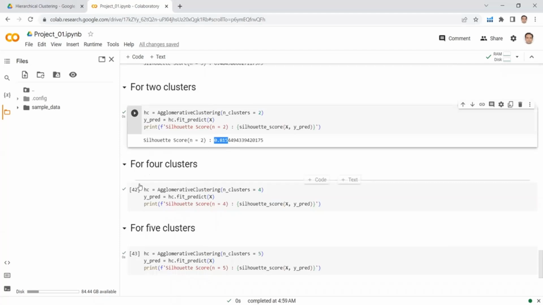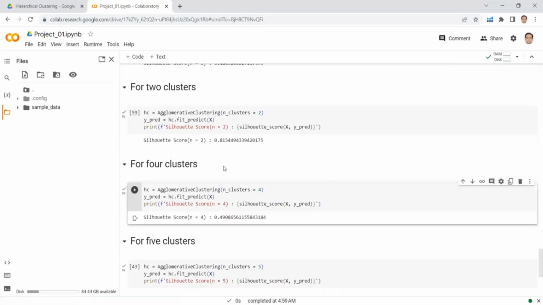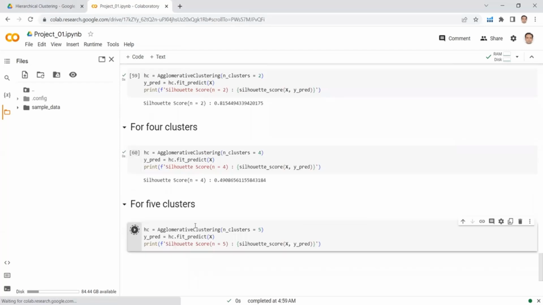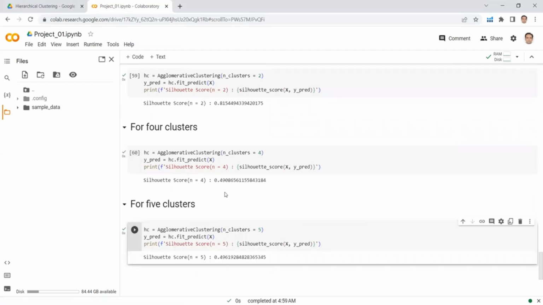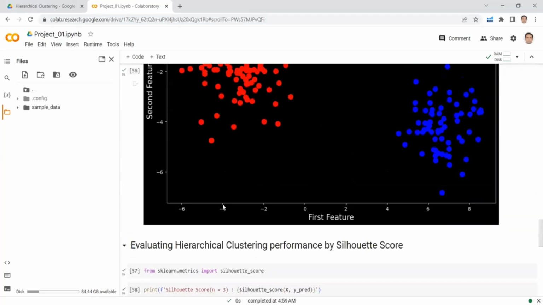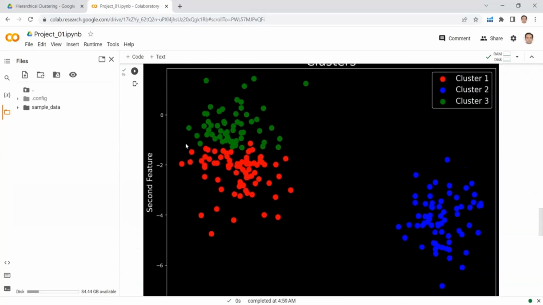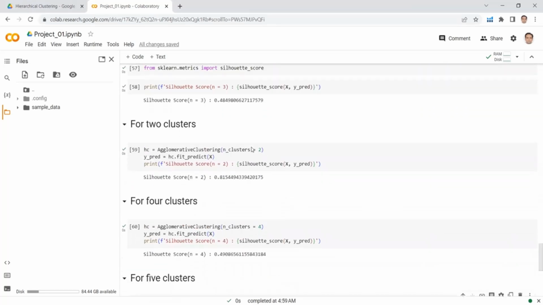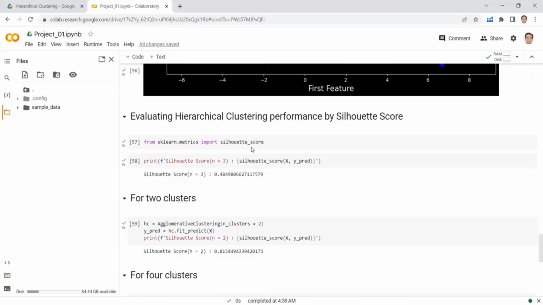What about number of clusters equals 4? This value is also low, and for number of clusters equals 5, this value as well. It means we should have selected 2 clusters for this. From here we can see that this should be our first cluster and this should be our second cluster. So you have seen that whether we select the number of clusters wrongly or correctly, we should verify with the help of the silhouette score.